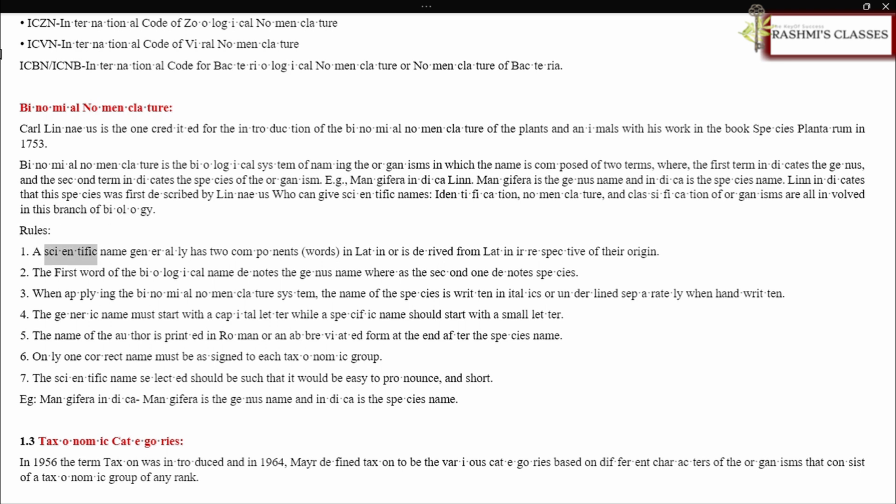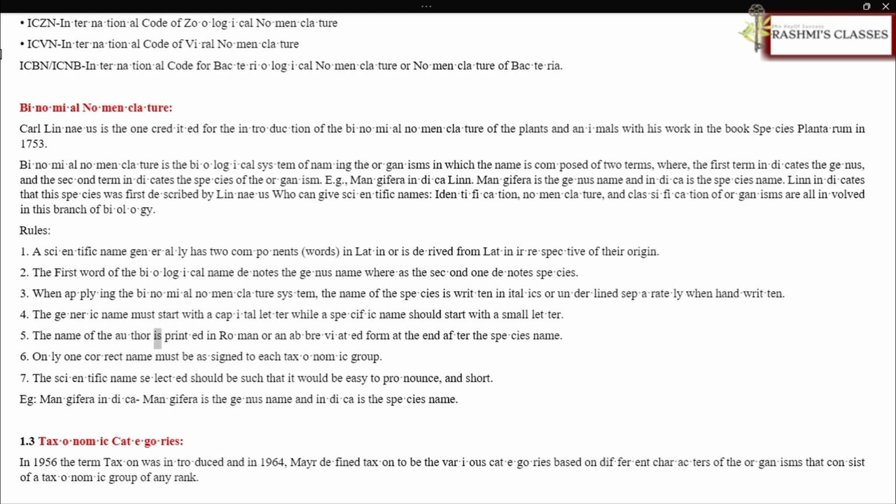Rules. A scientific name generally has two components, words in Latin or derived from Latin irrespective of their origin. The first word of the biological name denotes the genus name, whereas the second one denotes the species. When applying the binomial nomenclature system, the name of the species is written in italics, or underlined separately when handwritten. The generic name must start with a capital letter, while a specific name should start with a small letter.